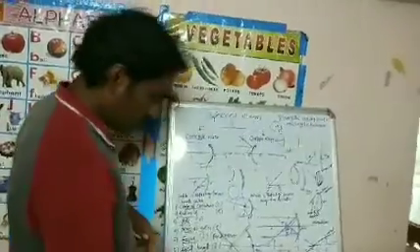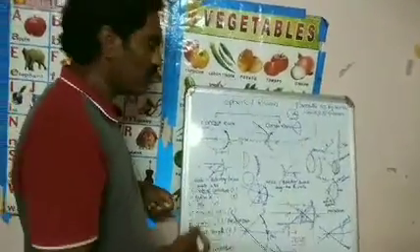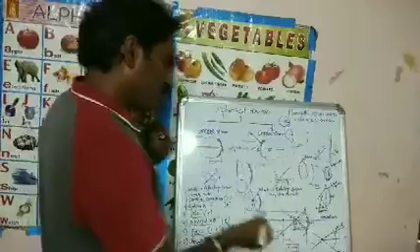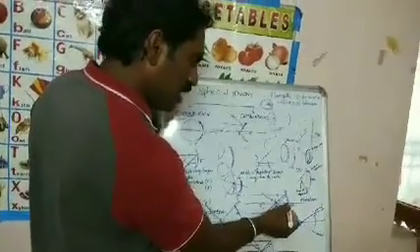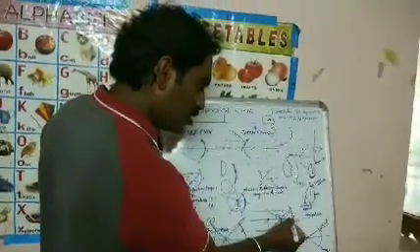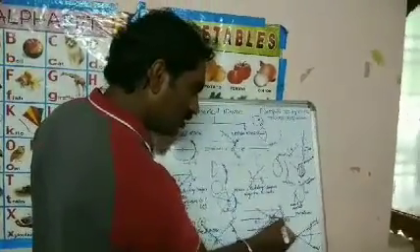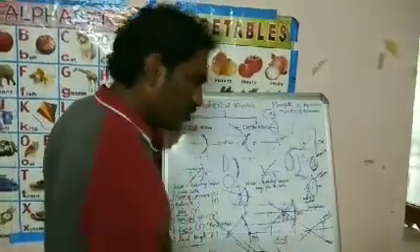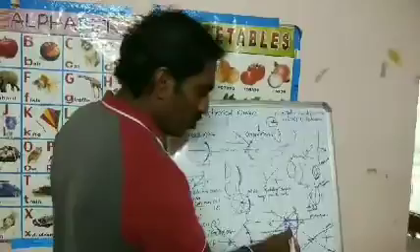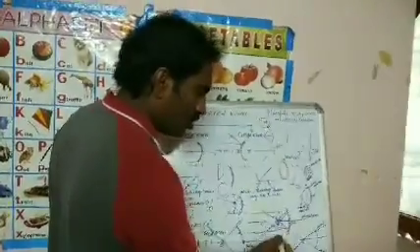Next, focal length. What is the focal length? This is the focus, and the distance between the focus and the pole is called focal length. So this is the focal length.